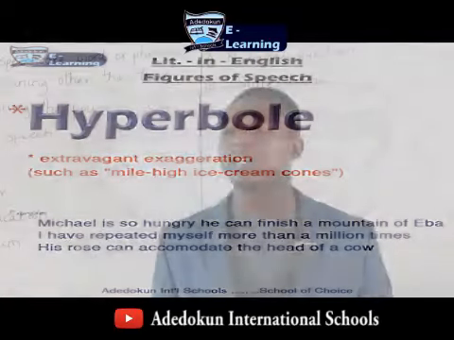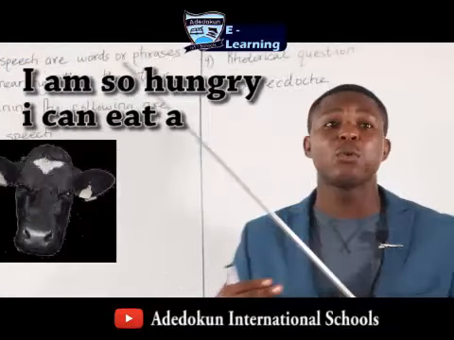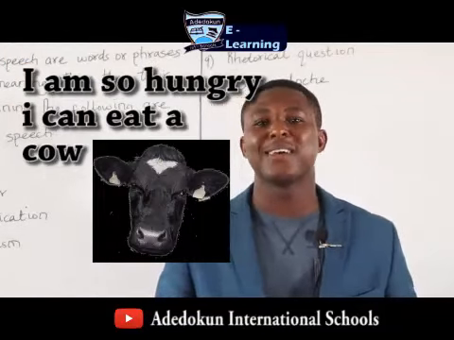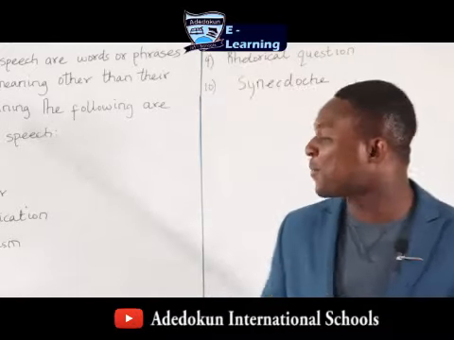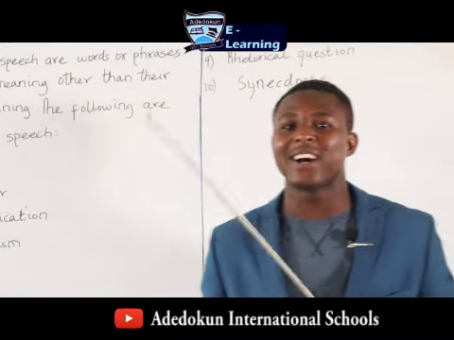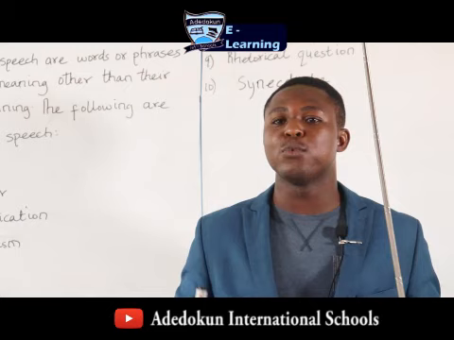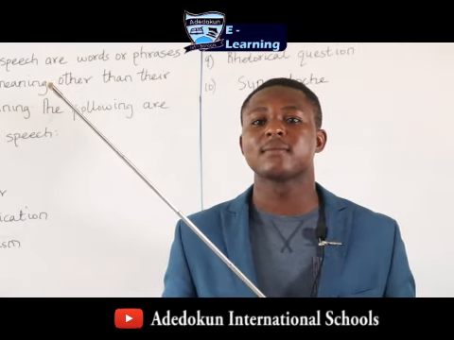We do this mostly and mainly for effect. For example, when I say I'm so hungry I can eat a cow. I know I eat a lot, but I'm so hungry I can eat a cow. I can eat a cow, but that's to show how hungry I am. I'm doing that for effect.